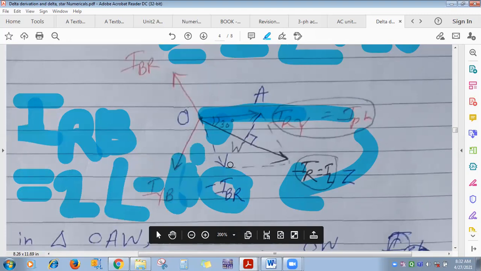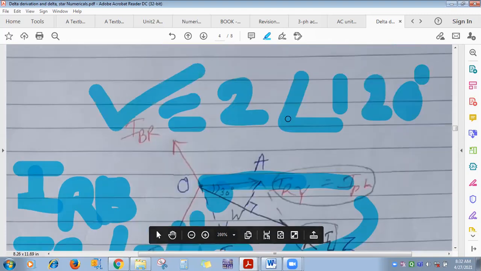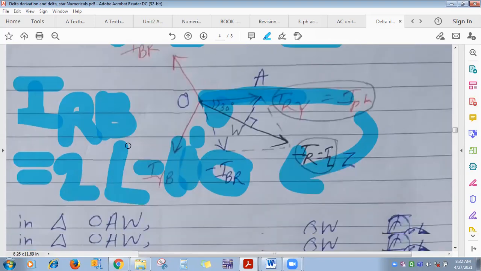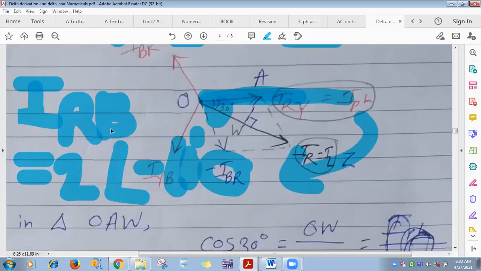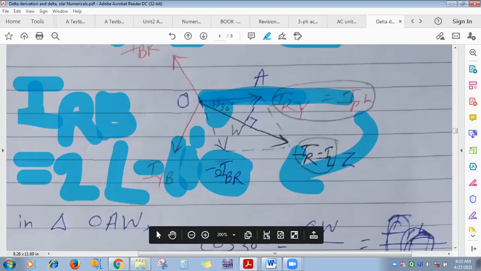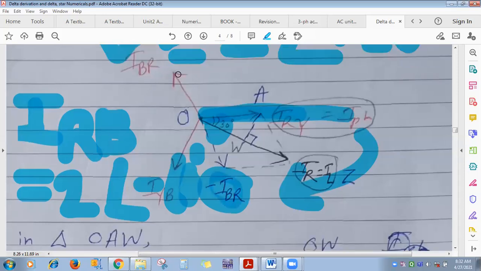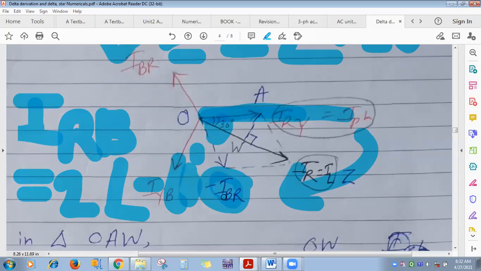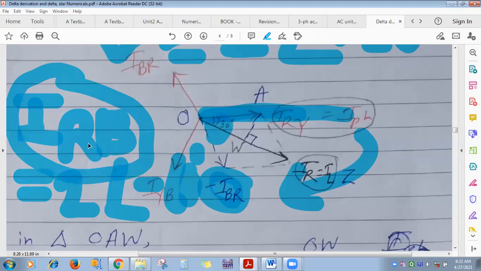Got the thing? Okay. So suppose IBR is given as 2 at an angle of 120 degree. So what will be IRB? IRB is nothing but minus IBR. Whenever I reverse IBR, I represent it as minus IBR, which is nothing but plus IRB.